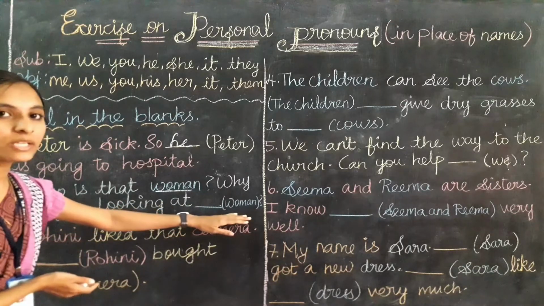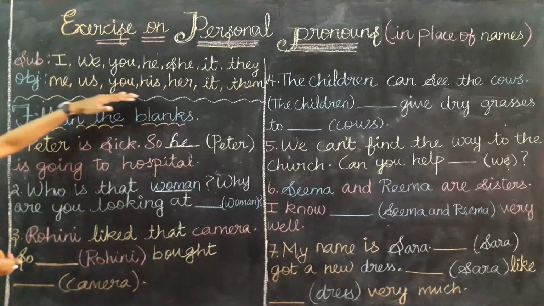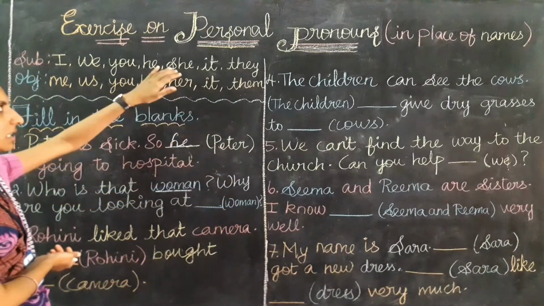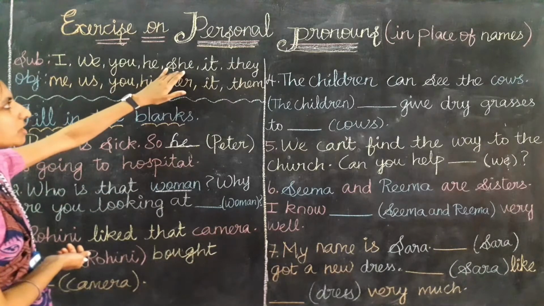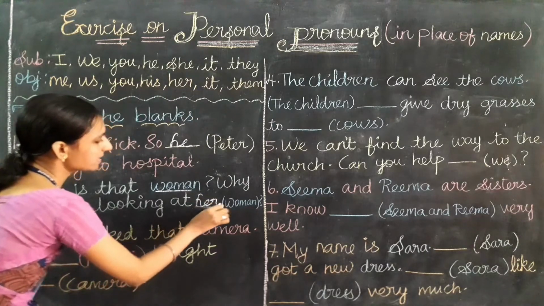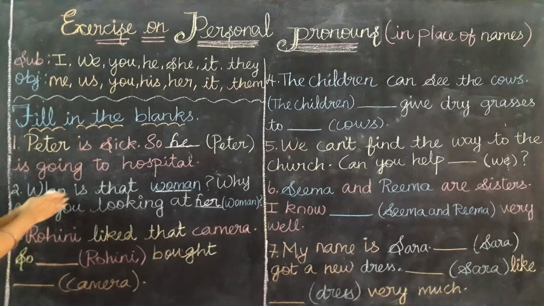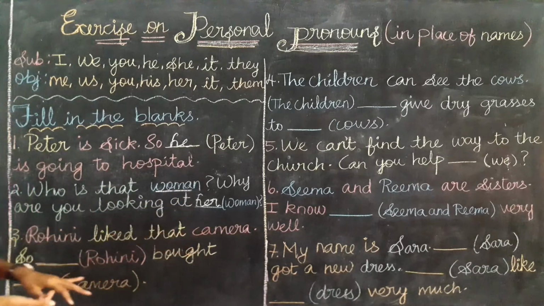So what is the object pronoun for girl, for woman? Here we need to check. Woman will be she in subject pronoun. Then what is the object pronoun for she? Yes, her. So we need to use her. Now let's read out the sentence again. Who is that woman? Why are you looking at her? Correct? Let's go for the third sentence.